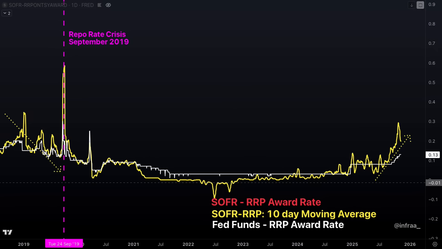So I want to point out that the repo rate crisis of September 2019, I will link some videos at the end. We've been covering this obviously for many months now, but that occurred when this SOFR RRP 10-day moving average, again, there's a lot of volatility day to day with SOFR, so it's important to look at a moving average, I think. That moving average was actually trending down. Yes, you did have periodic spikes, but in general, that was trending down. What we see today is that moving average trending up.